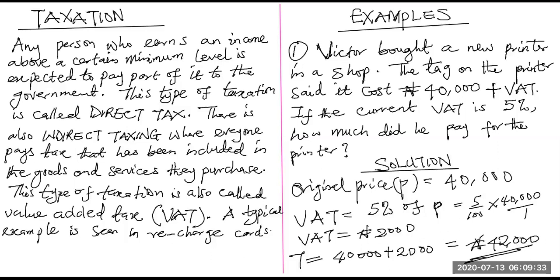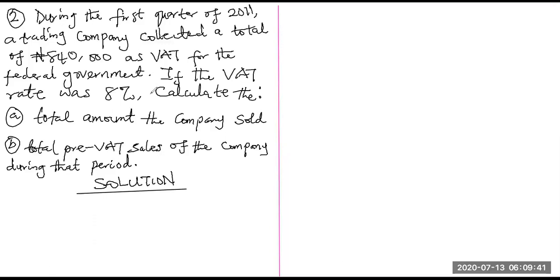Okay, perfect. Alright, let's look at the second example. We are told here that during the first quarter of 2011, a trading company collected a total of 840,000 naira as VAT for the federal government.